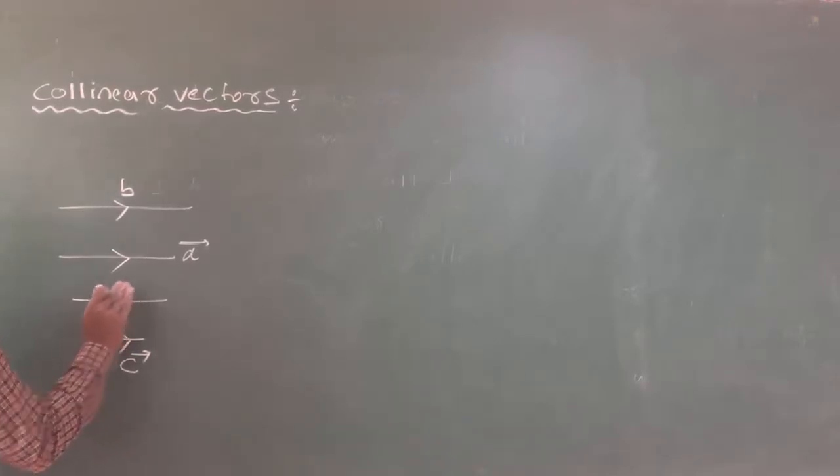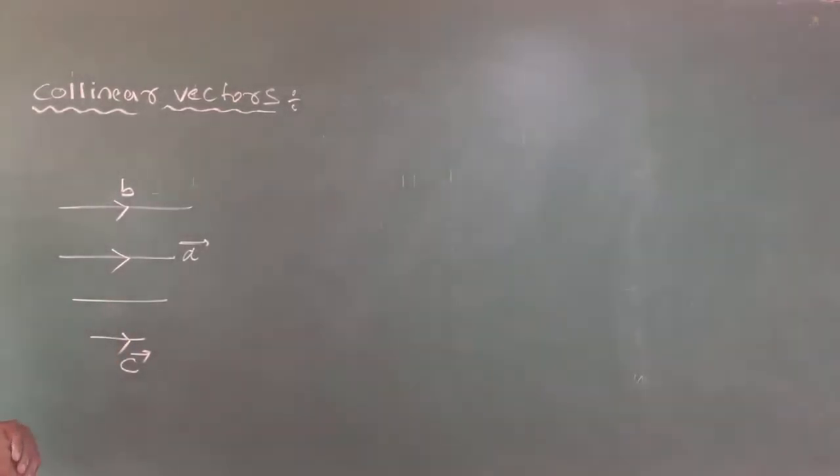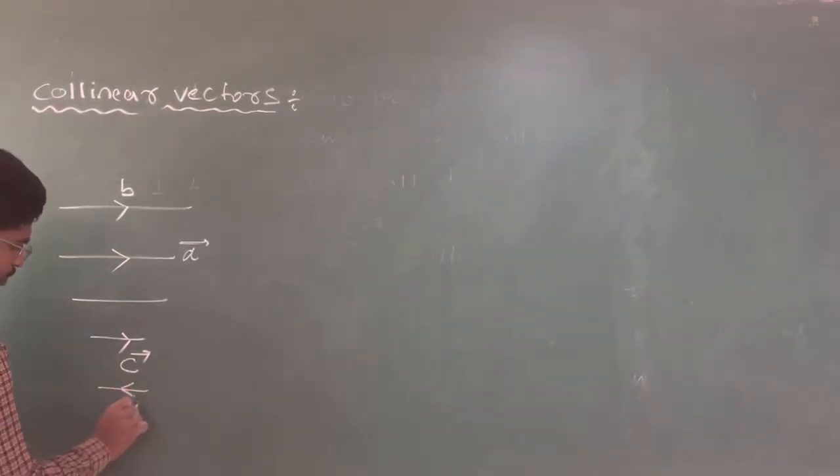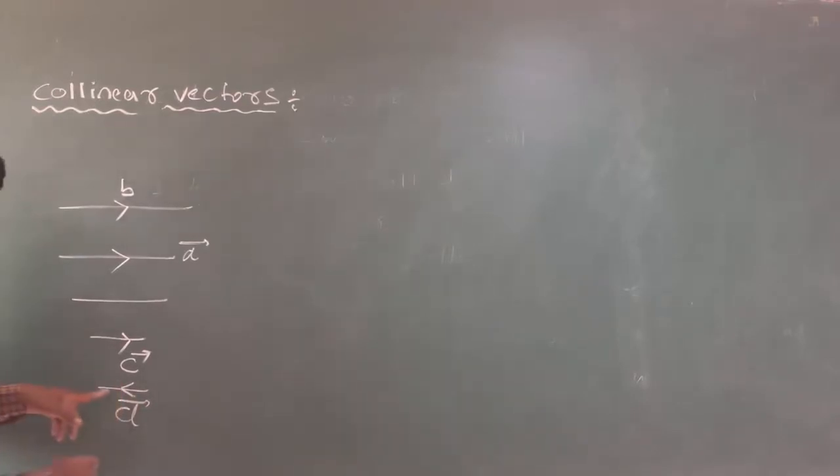So now from this what you can see, vector A, vector B, vector C, they are not in the same direction, because see, I will draw some more, that is vector D. See, vector D is in opposite direction to all of this, no problem.